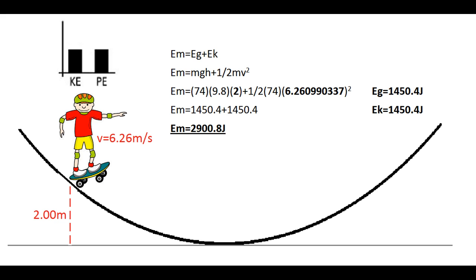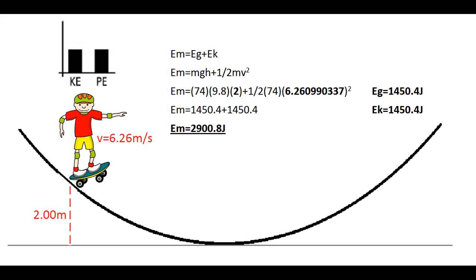For example, at the halfway point down the ramp at 2 meters, the skateboarder has an even amount of potential and kinetic energy. And take into account that the sum of the energy stays the same even though the position is changed. This is because some of the potential energy just transferred and changed into kinetic energy as he went down the ramp. So now, he still has 2,900.8 joules of mechanical energy, but there is only 1,450.4 joules in potential and kinetic energy each.